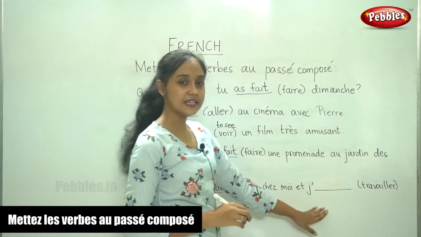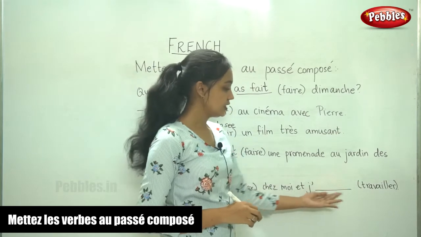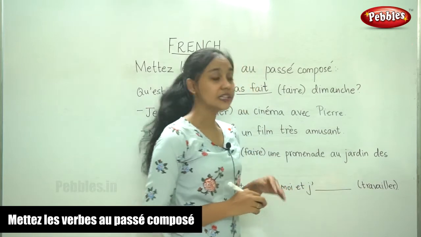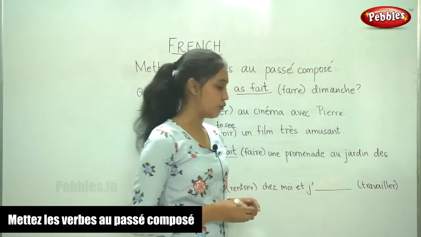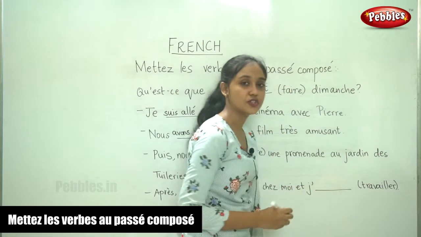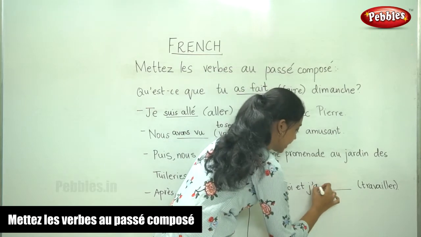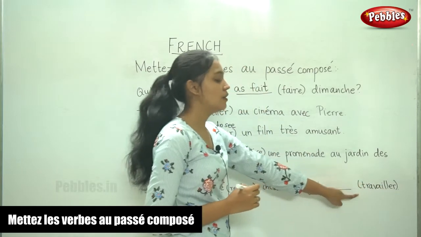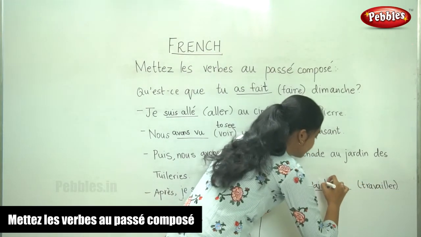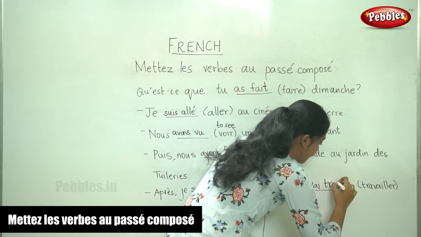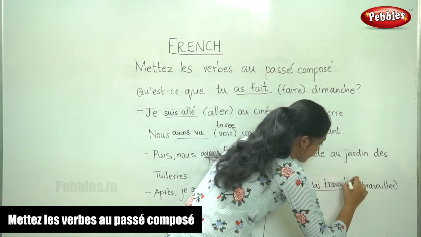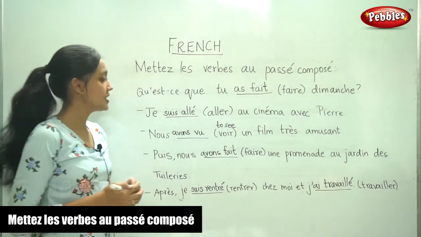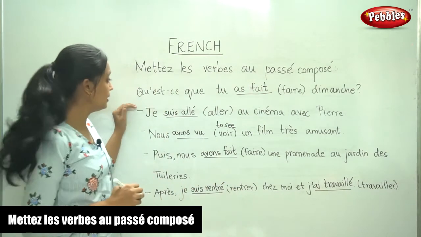Moving on to the next blank. Je ___ and the verb is travailler. Now this verb takes avoir conjugation and for je it is ai. Je, and the past participle of travailler, it is an er verb. J'ai travaillé.